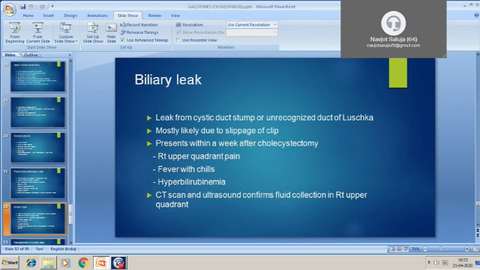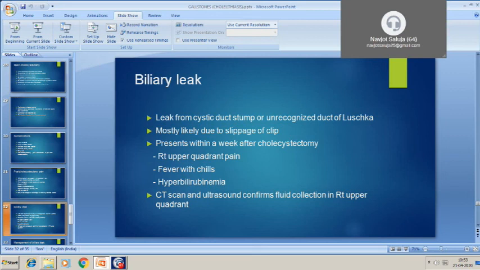Then coming to the complication of bile leak. Bile leak can be due to leakage from the cystic duct stump. For example, when there is acute cholecystitis and inflammation of the cystic duct, and the cystic duct is dilated, after the inflammation resolves, there is slipping of the clip from the cystic duct. So in these cases, the possibility of bile leakage can be there, or when there is some abnormal bile duct connection, for example, the duct of Luschka.